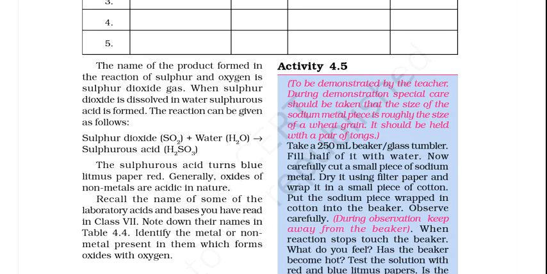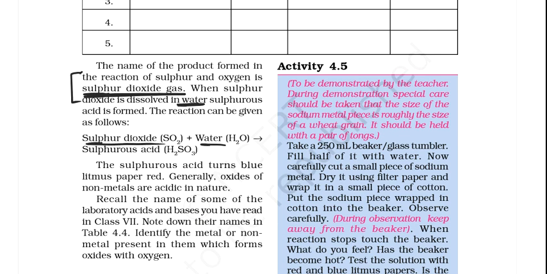Now see, the question is that we got sulfur dioxide gas in our reaction, but how will you check whether the gas is acidic or basic in nature? In order to check, you dissolve that oxide gas in water.